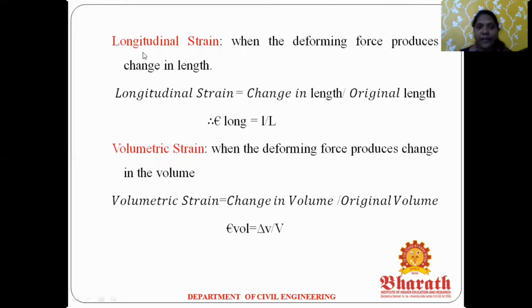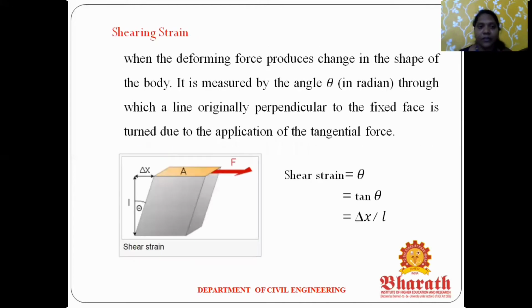The first one, longitudinal strain. The ratio of the change in length divided by original length is called longitudinal strain. The next one is volumetric strain. When deforming forces produce a change in volume, the ratio of the change in volume divided by original volume is called volumetric strain. The third one is shear strain. You can see this image. We are applying the force in the horizontal direction, so the shape will be changed tangentially. That is called shear strain.